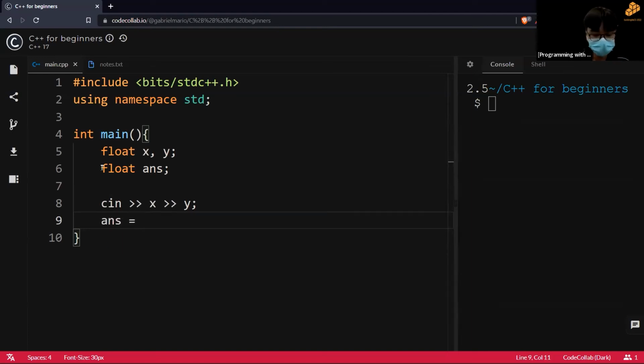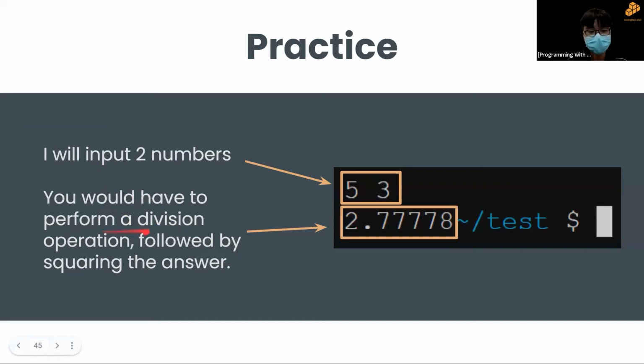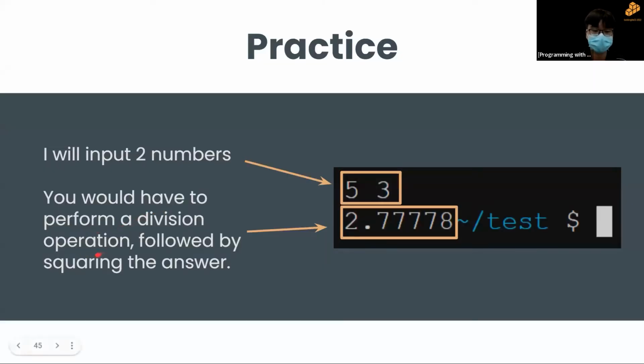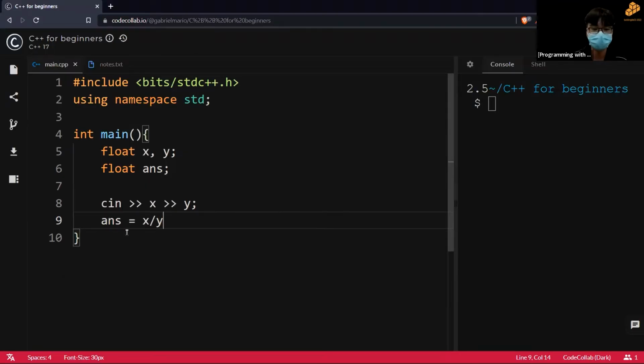First things first, the division operation. So let me just divide x divided by y. But now I have to square the answer. So what is squaring? Squaring is multiplying a number by itself.